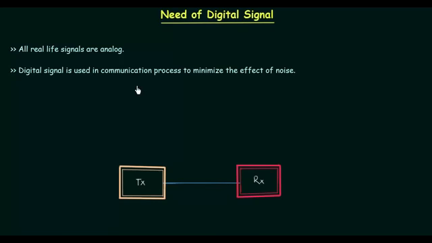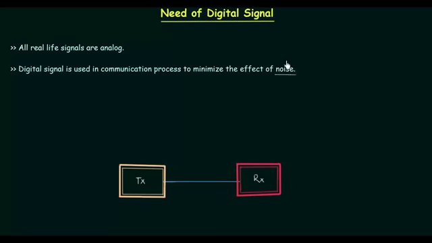Digital signal is used in communication process to minimize the effect of noise. So basically, we are going to focus how the noise is minimized by using the digital signal. What is noise? Noise is an unwanted signal that we don't want. Let me write this down. Noise is unwanted